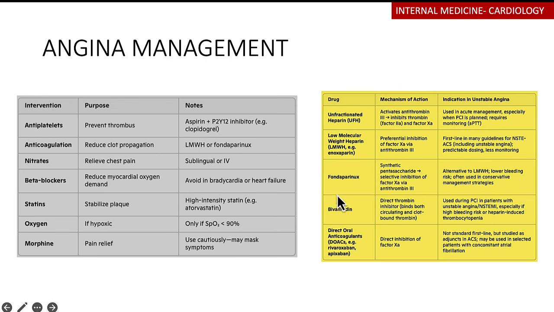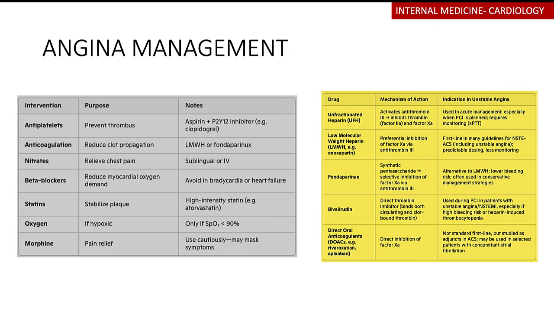In terms of the anticoagulants that you should keep in mind, just as a side note that are very important for the purposes of your exams, you have your unfractionated heparin. Remember how it works is that it's going to activate an enzyme that's known as antithrombin 3. Once antithrombin 3 has been activated, this is going to inhibit thrombin, which is activated factor 2, and it's also going to inhibit factor 10. So we can use this in the acute management. We can use this for patients that we're planning to take for PCI, and monitoring is going to require the activated partial thromboplastin times.